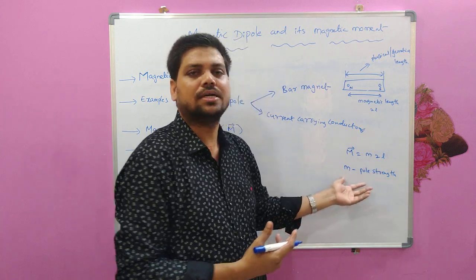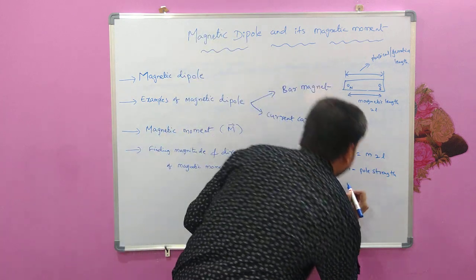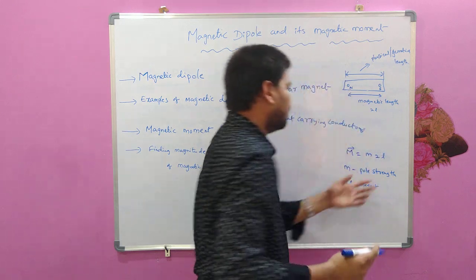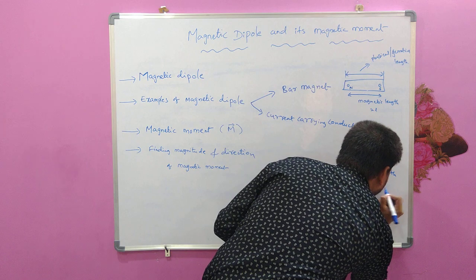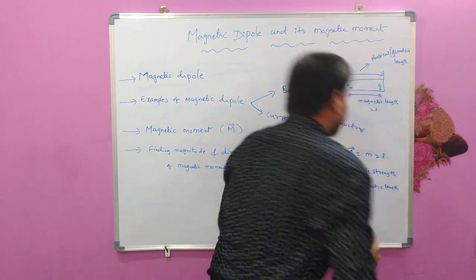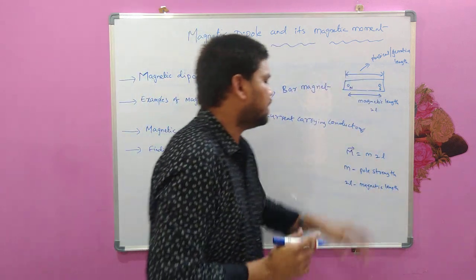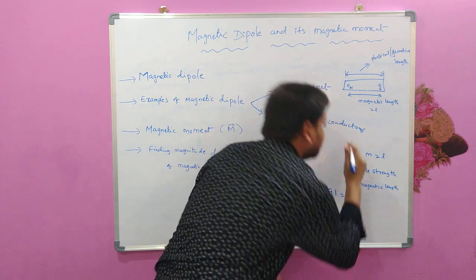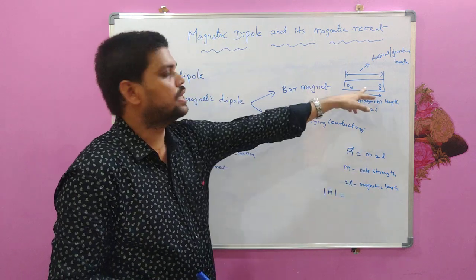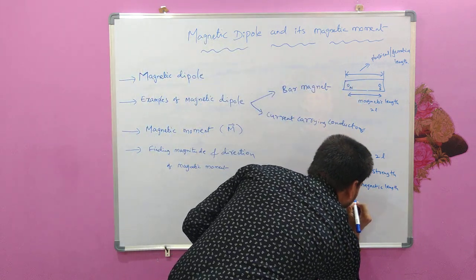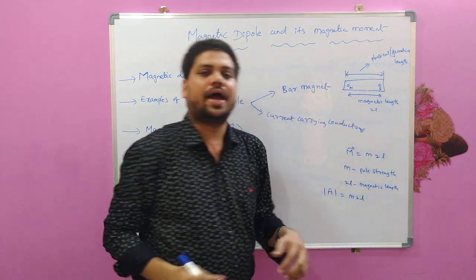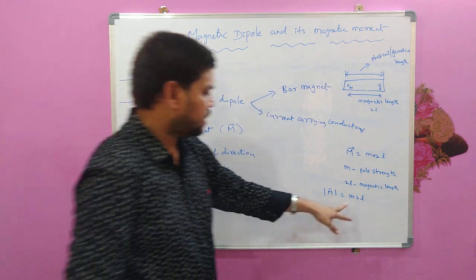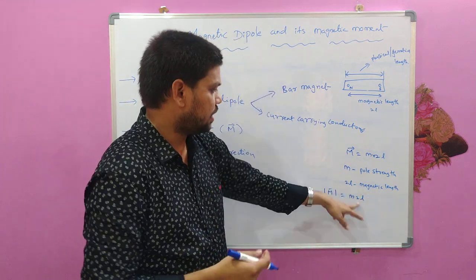That is called pole strength, and pole strength multiplied by the magnetic length gives the magnetic moment. Remember, magnetic moment is a vector quantity and it has both magnitude and direction, and the magnitude of this magnetic moment in the case of a bar magnet is simply the product of pole strength and magnetic length.